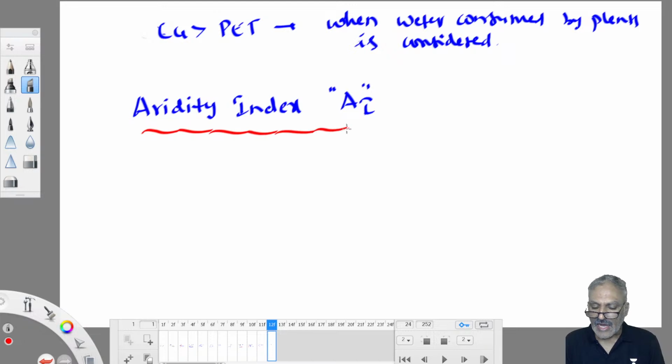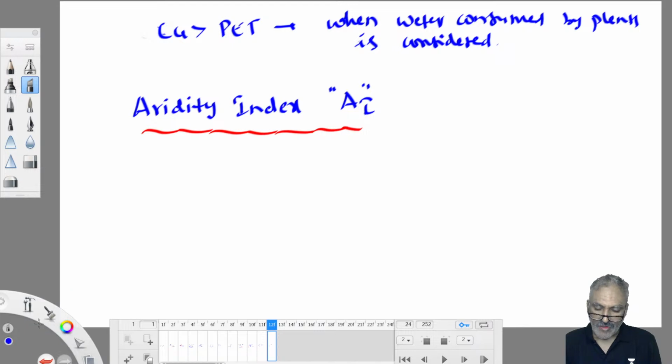Based on this aridity index, they can put forward proposals to the government to help the farmers living in that area. Suppose farmers don't get proper crops because of scanty rainfall. Farmers are the backbone of our country, so it is the duty of the government to help them. Farmers get a helping hand from the government based on recommendations made by the civil engineer, based on the aridity index. He has to work it out scientifically, not by deciding that this person is to be helped and that person is to be ignored. Based on the aridity index of that region, farmers get a helping hand from the government.